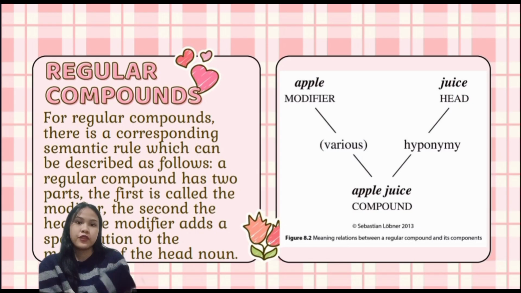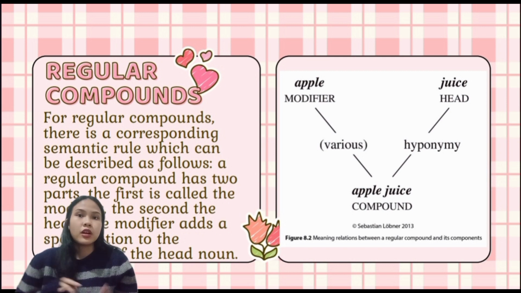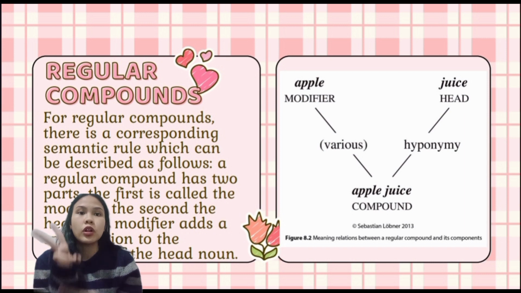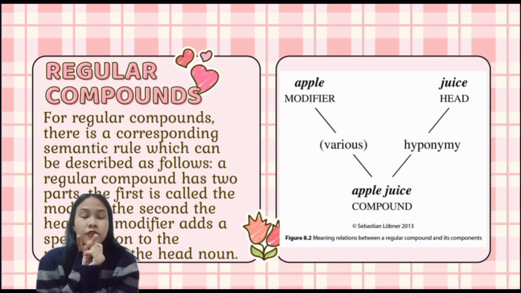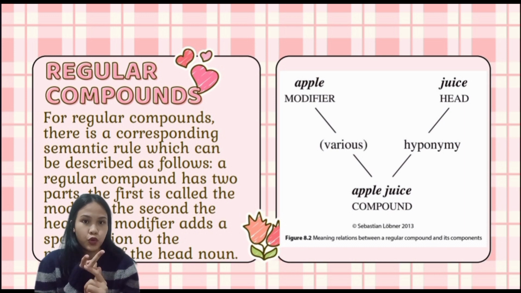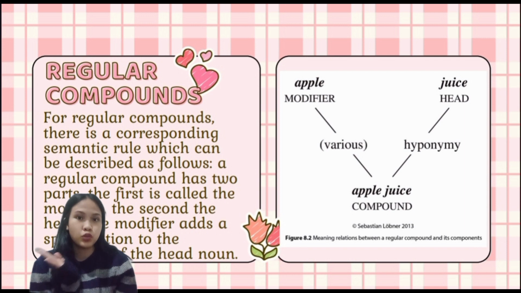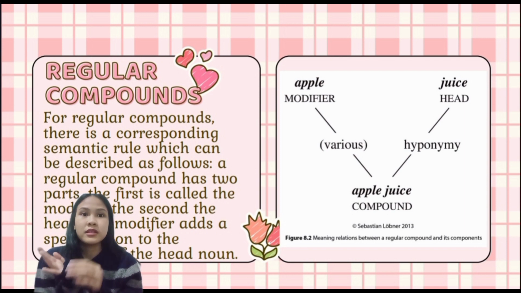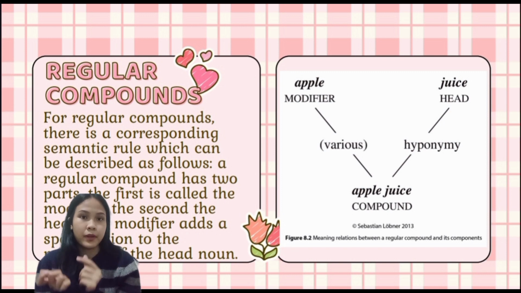The next one we have regular compounds. For regular compounds, there is a corresponding semantic rule which can be described as follows. A regular compound has two parts. The first is called the modifier, the second one called the head. The modifier adds a specification to the meaning of the head noun. For example, in apple juice, the modifier apple adds the specification produced from the apple.